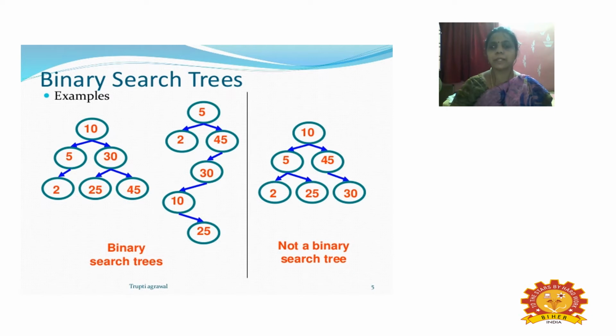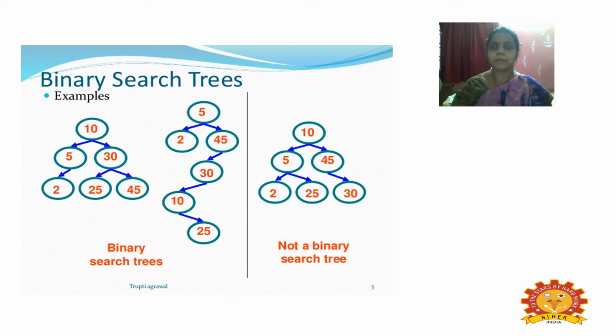The next element is 5, and we compare it with the root node, checking by the property of a binary search tree whether it should be placed on the left or right side. Here the value 5 is less than the root node, so we place 5 in the left subtree.